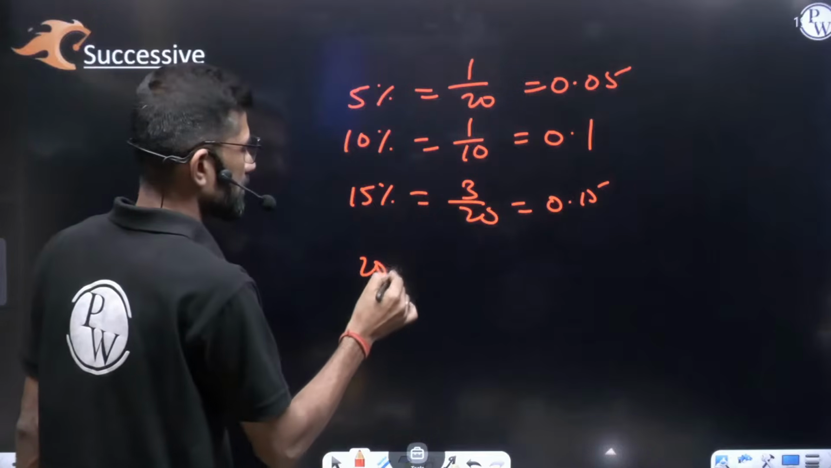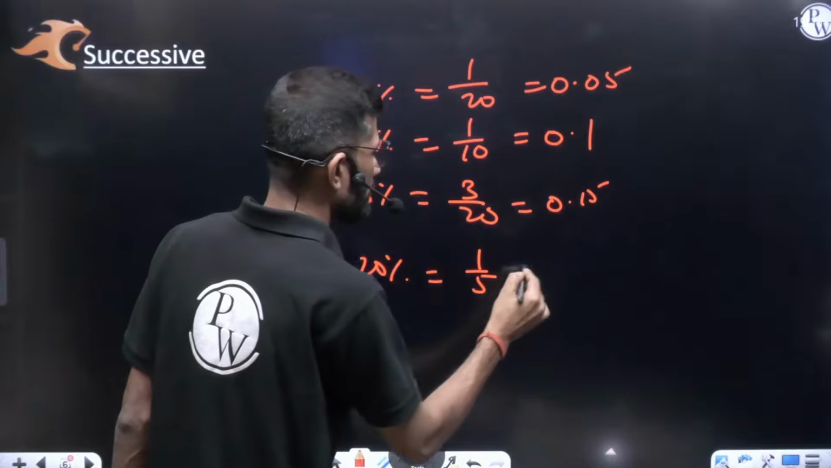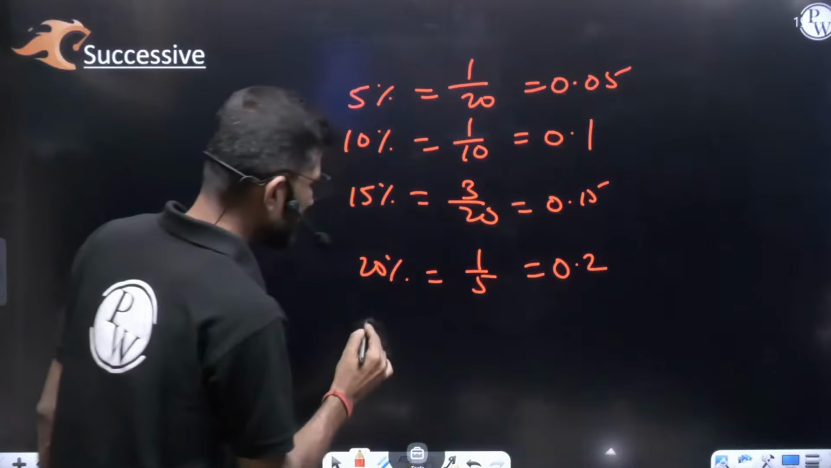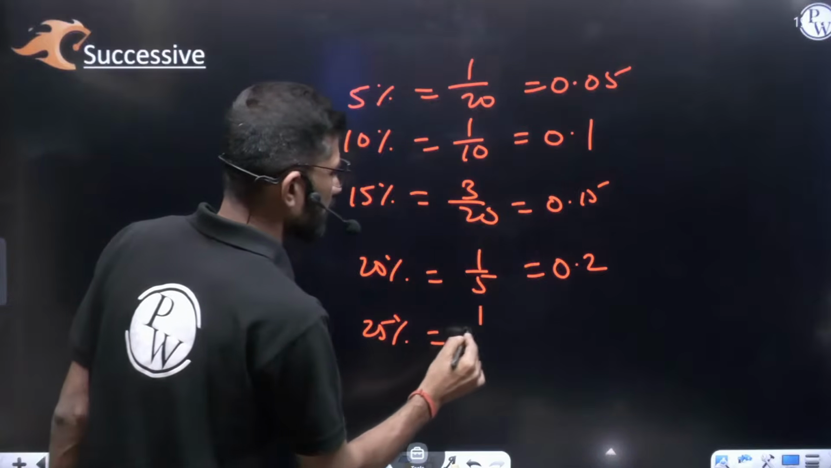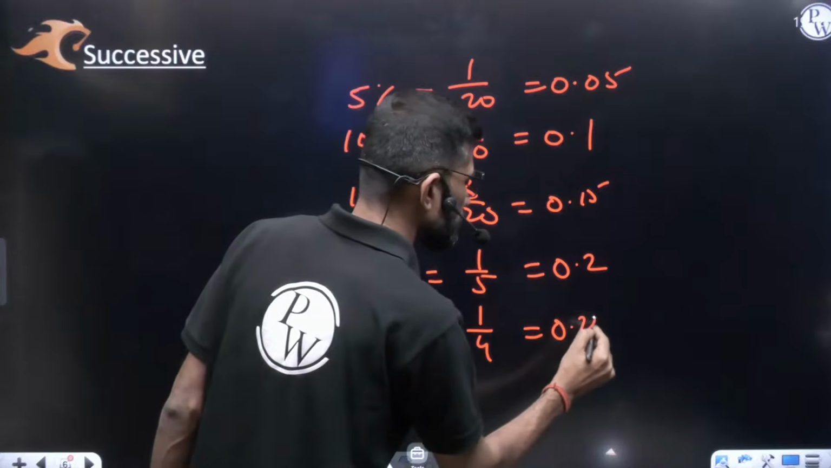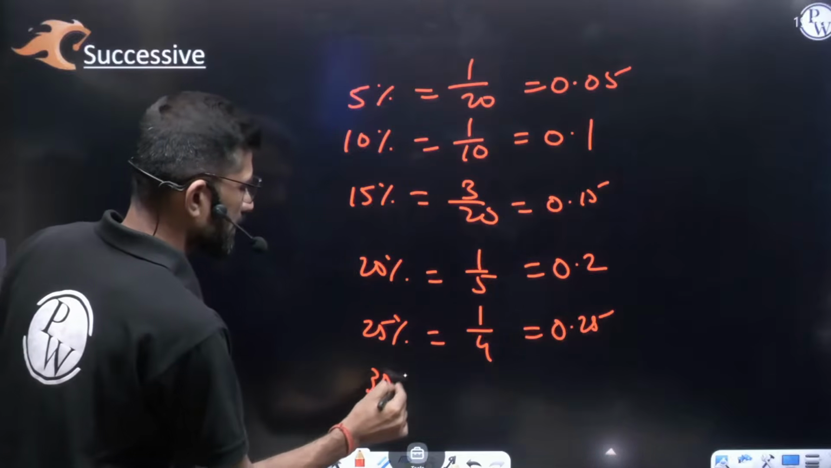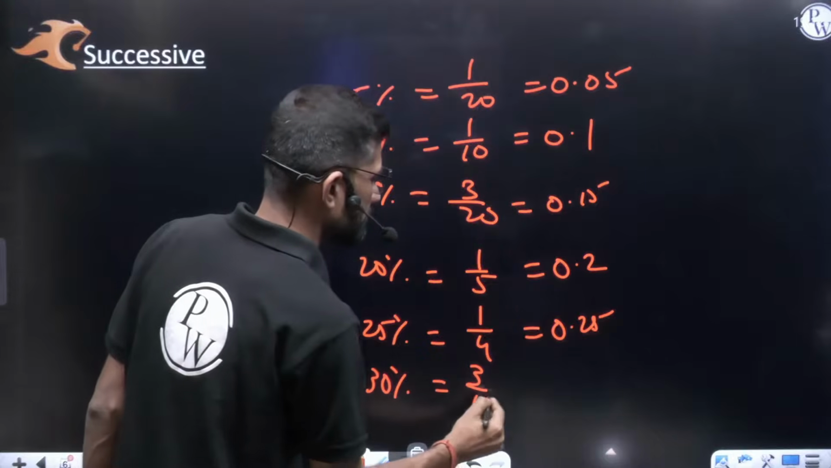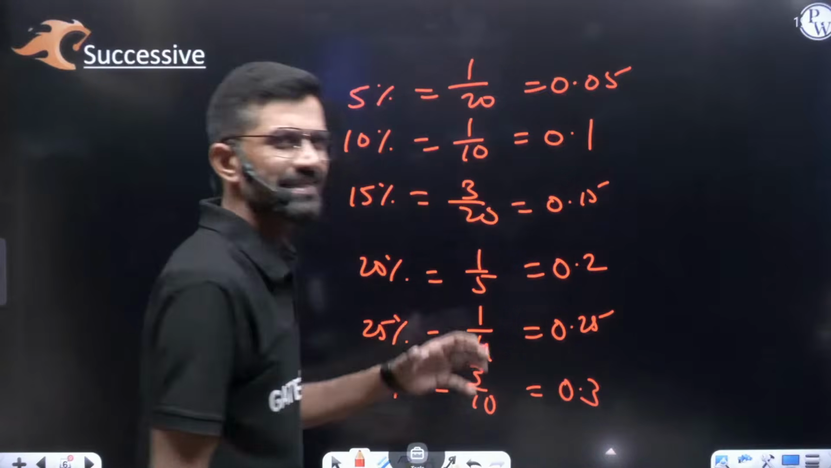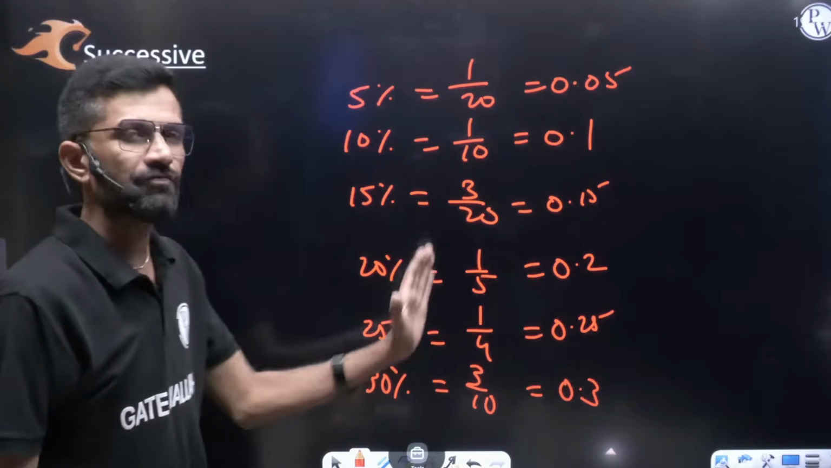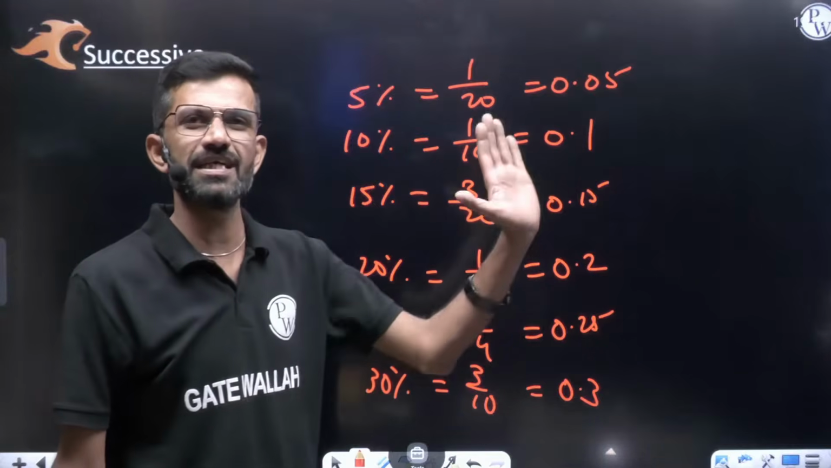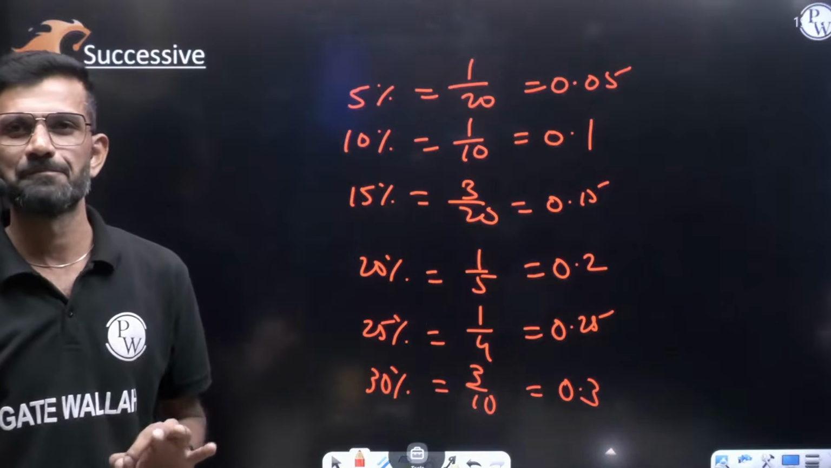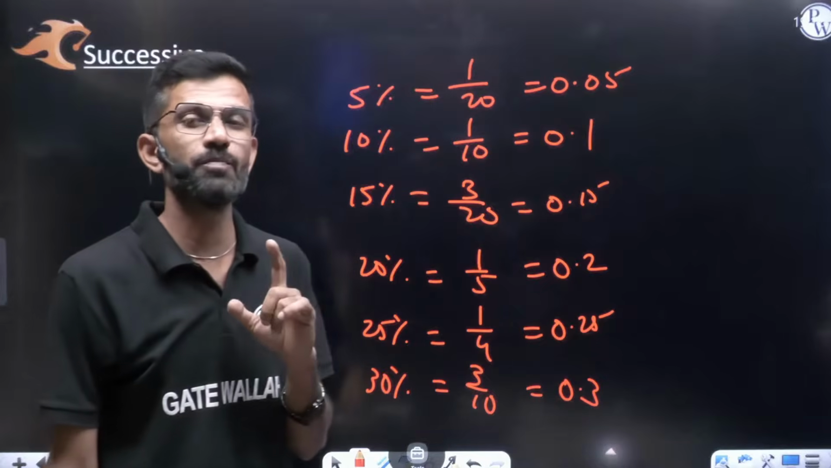Then 20%: 20 by 100 means simplest form 1 by 5, in decimal 0.2. Then 25%: in fraction it will be 1 by 4, in decimal 0.25. Then 30%: in fraction 3 by 10, in decimal 0.3. Just go on writing this: percentage form, fraction form, decimal. Every 5 gap. Just write, don't learn by heart.